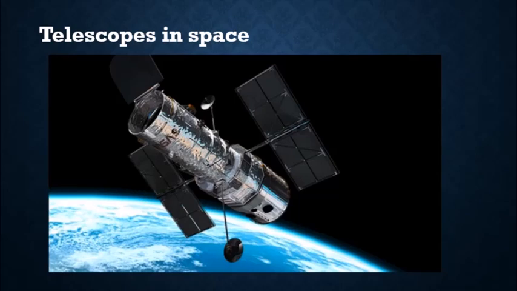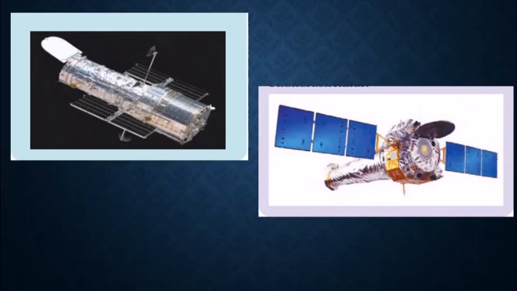In earlier standards you have also studied the Hubble telescope, which was the first telescope sent into space, and after that many types of telescopes have been sent into space. The first image is of the Hubble telescope, an example of a space telescope.